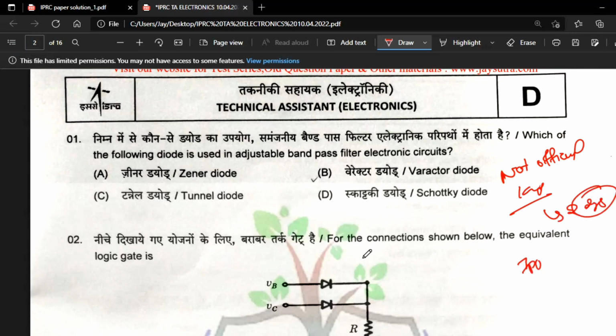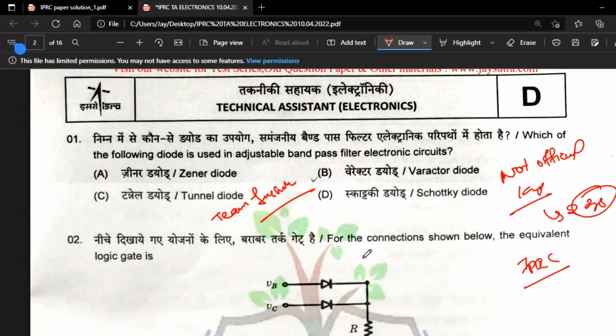So once more I want to tell you, this is not official. The official question paper answer key will be released by IPRC after 2 days of the examination, mostly on Monday or Tuesday. So this solution is made available by the team JaySutra.